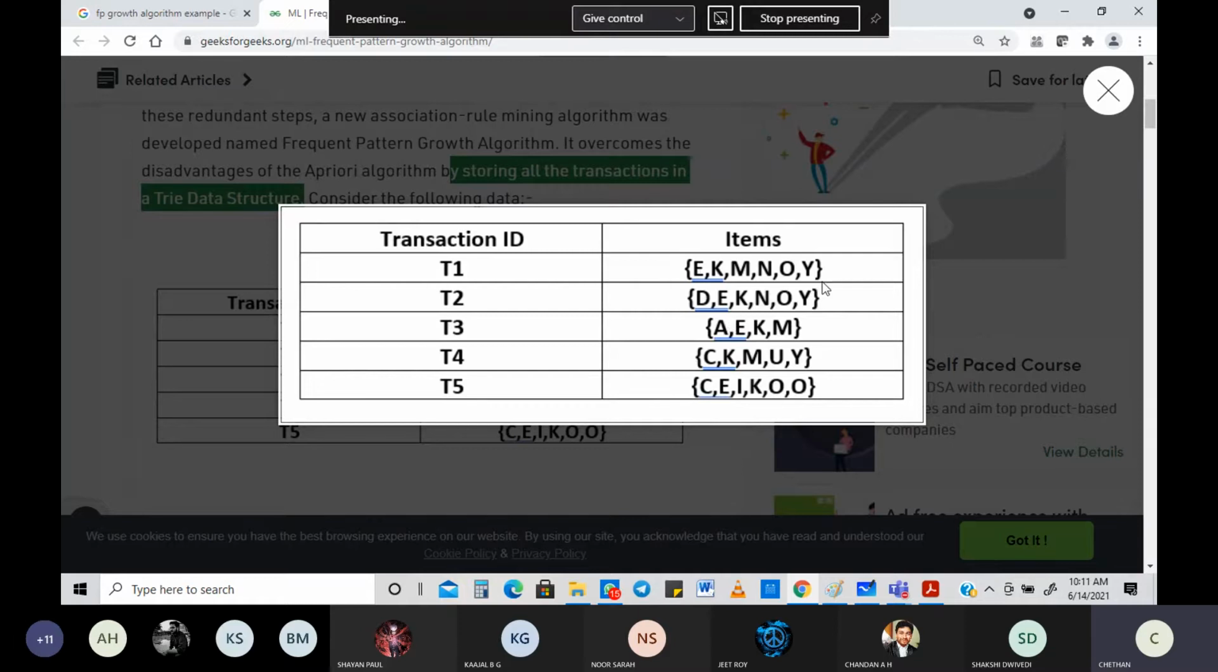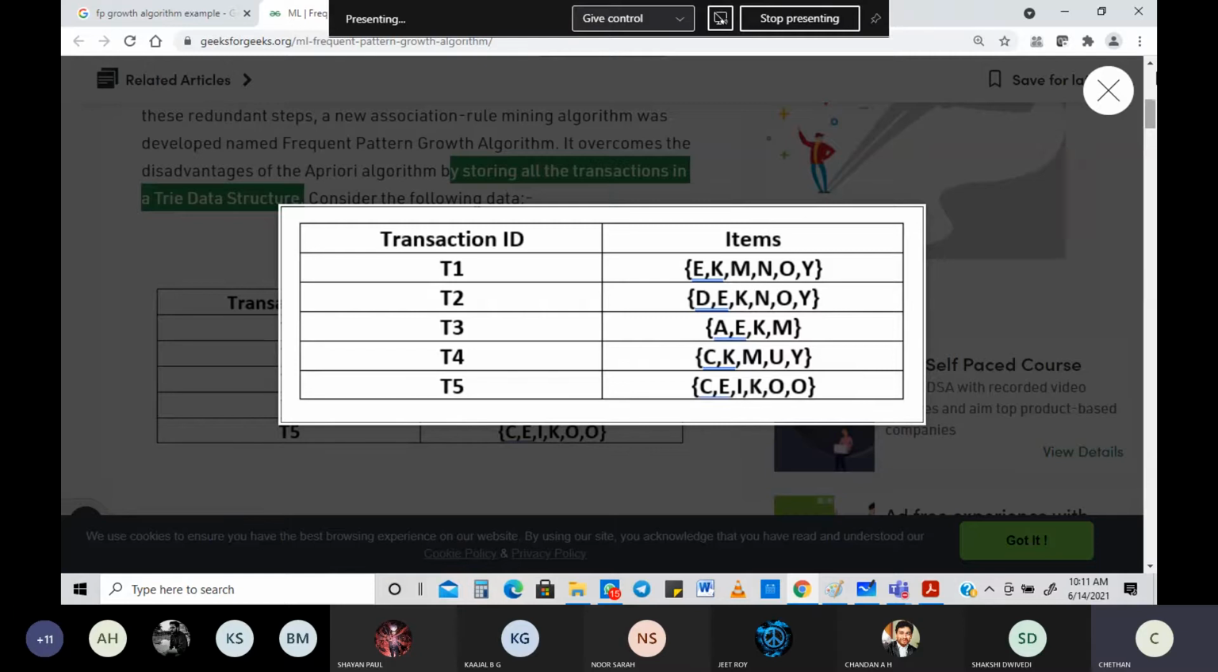The maximum width of a transaction. What is the meaning of width? The number of items that are bought in a particular transaction. Look into this: 1, 2, 3, 4, 5, 6. The maximum width is 6, and the minimum width is 1, 2, 3, 4, only 4. So it varies from 4 to 6 items. This is the data that you have been given.